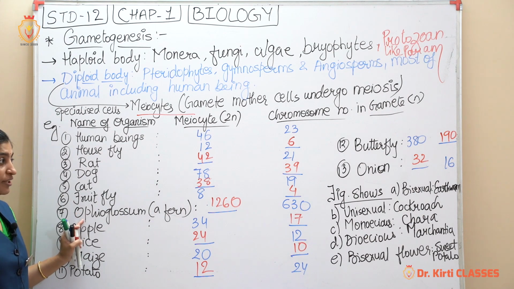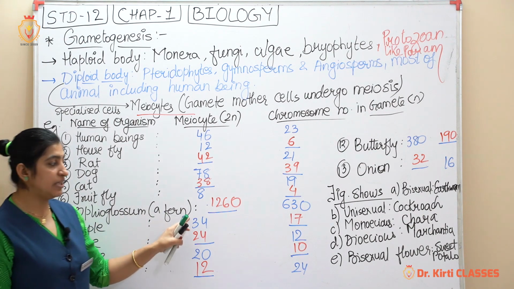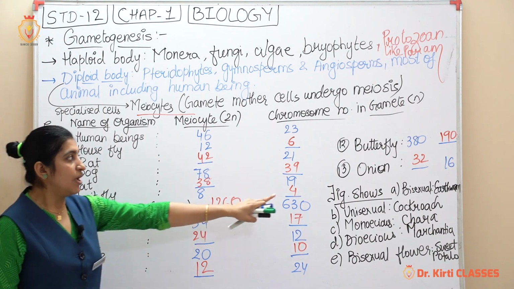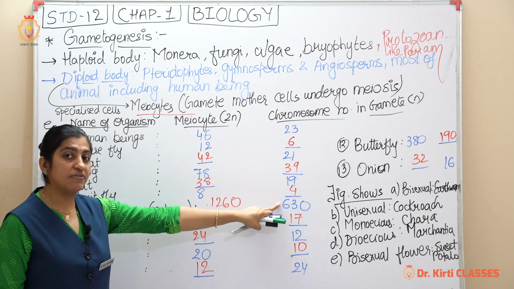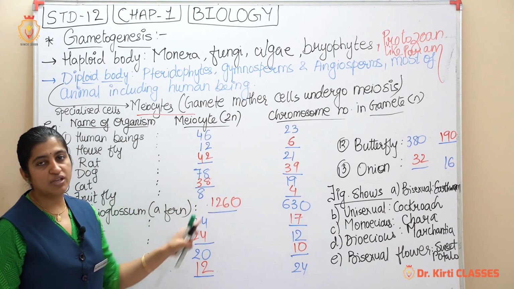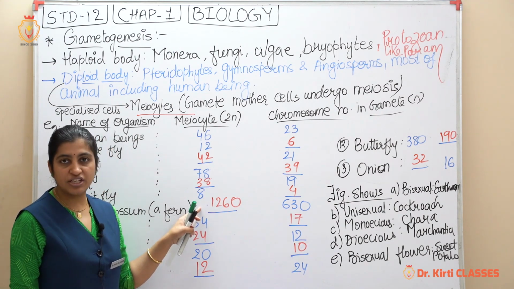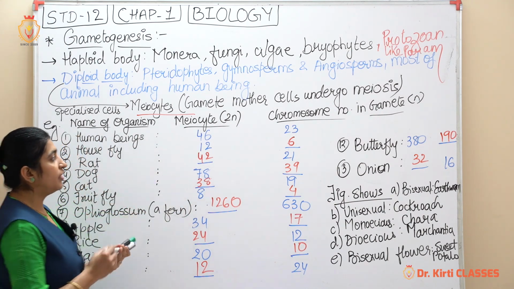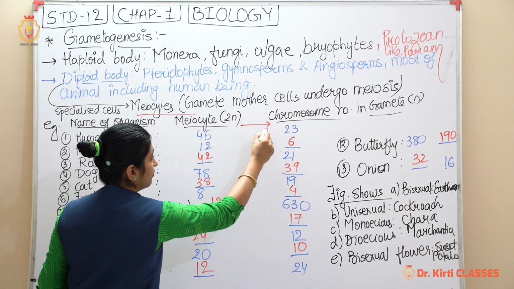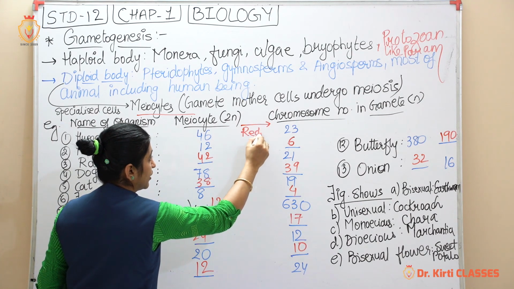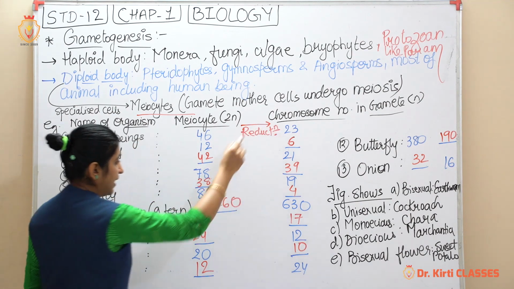Ophioglossum, that is a fern. You can see the highest, right? So the chromosomes present in the gamete are given in the textbook as 630. So what will be its meiocyte? That will be double, so 1260, because the meiocyte will undergo the reduction, and that is the number of chromosomes present in the gametes.